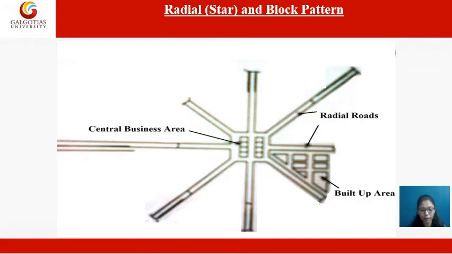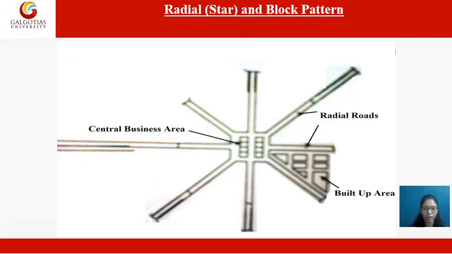Radial and block pattern. Basically, in this radial pattern, it increases the importance of the civic center or central business area, also known as CBD, which comprises your office areas, your government bodies, your market areas. So in this pattern, the CBD is placed at the center, which is further connected by all the radial roads, and there will be built up areas within these radial roads.